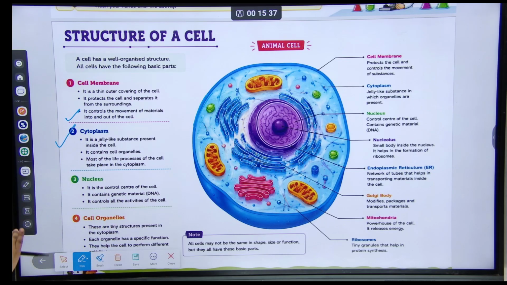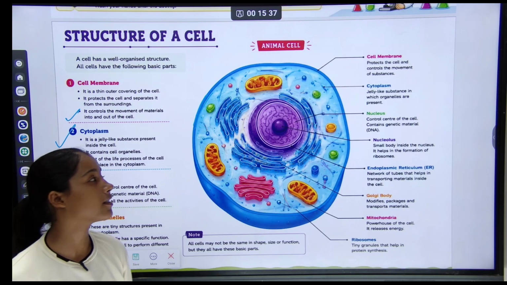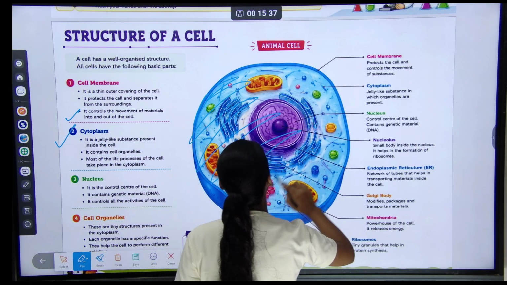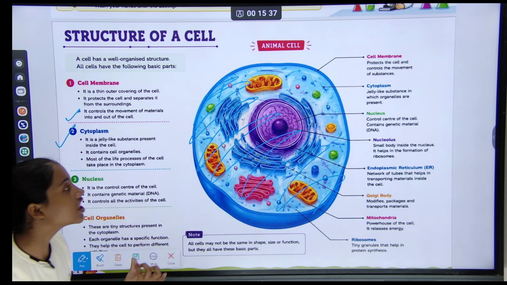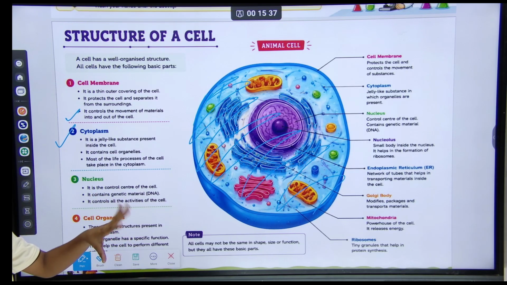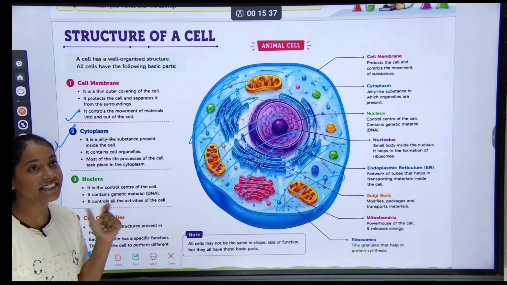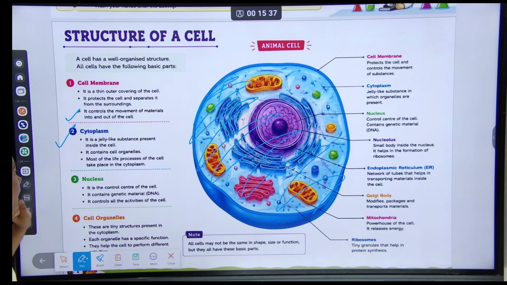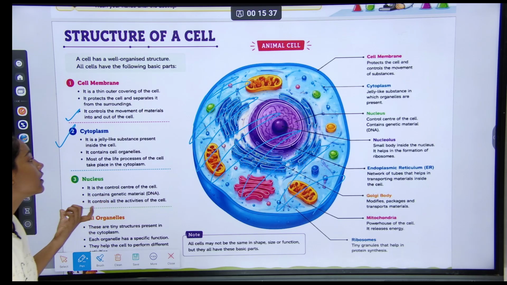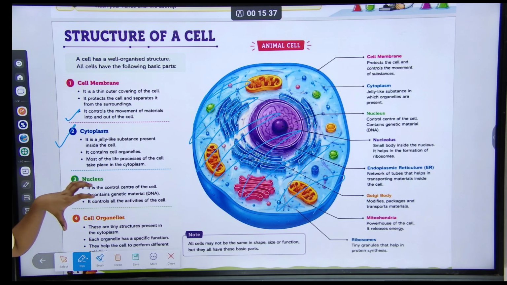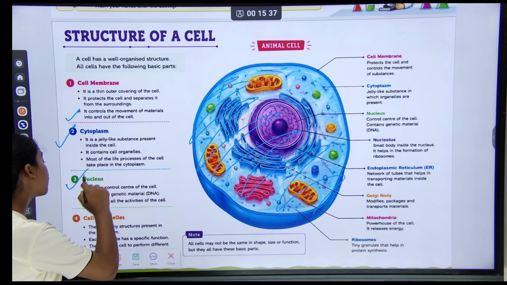Cytoplasm is a jelly-like substance inside the cell. Second, it contains cell organelles. And the third point is that most of the life processes of the cell take place in the cytoplasm. Nucleus is this.